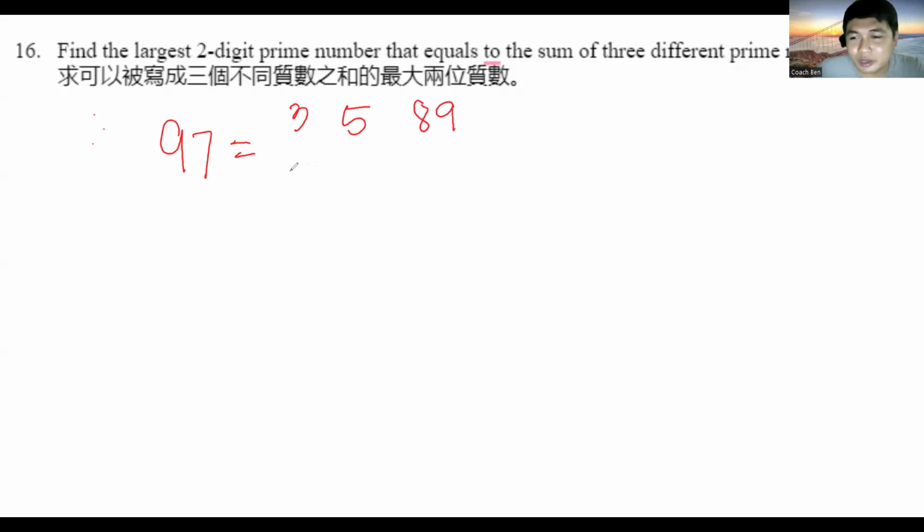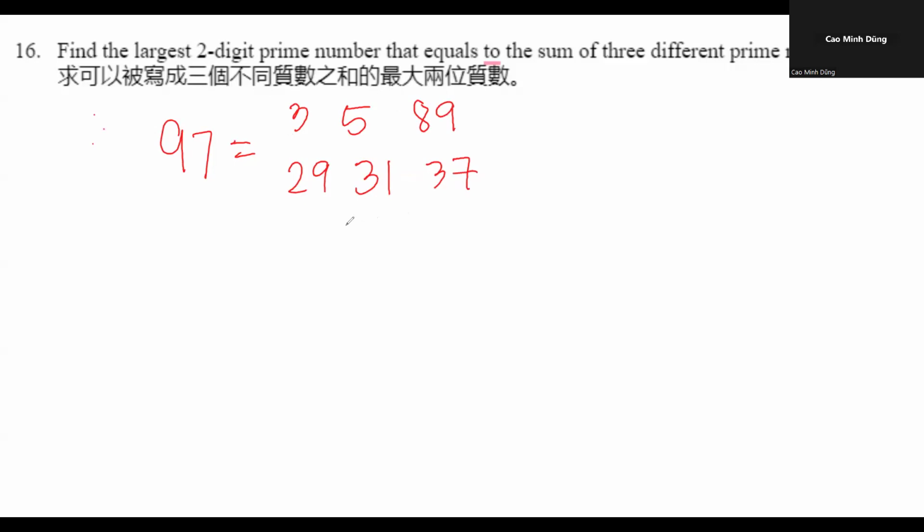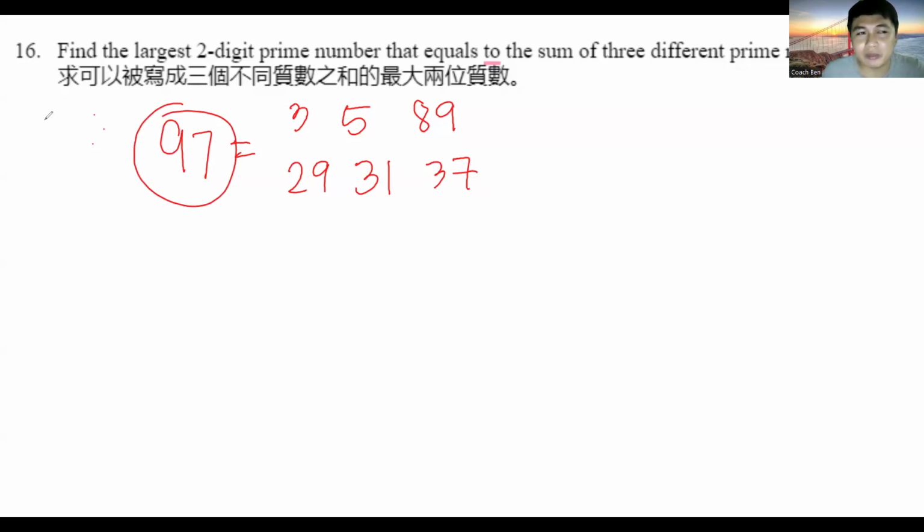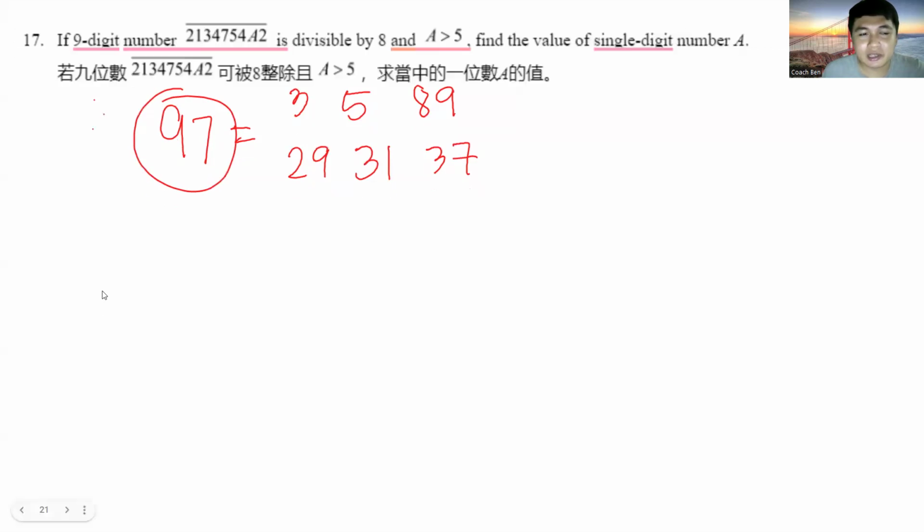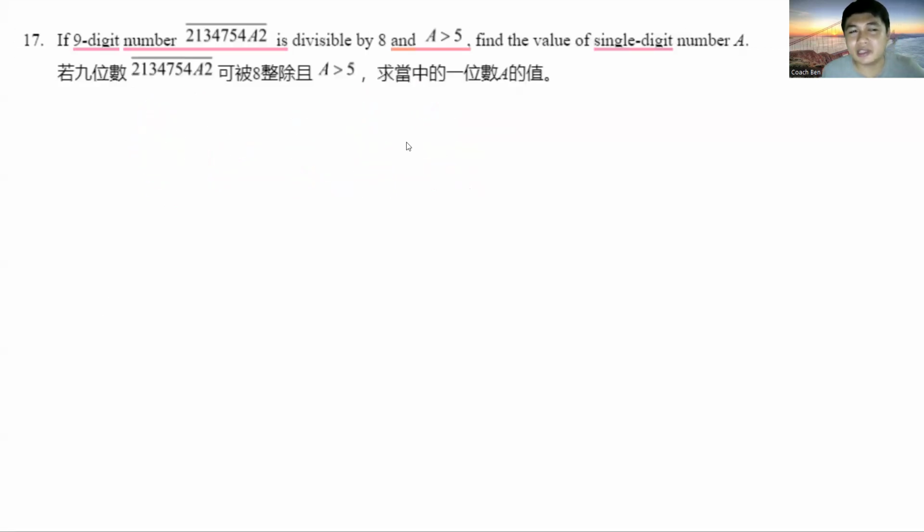We can also do 29, 31, and 37 to get a sum of 97. So 97 is the largest two-digit prime number, okay? So now let's double check for number 17.